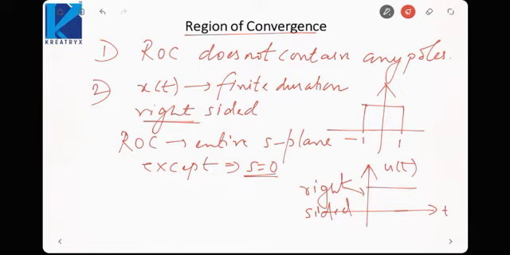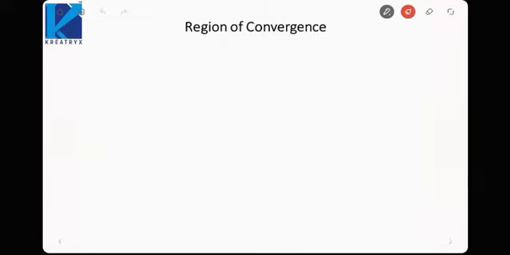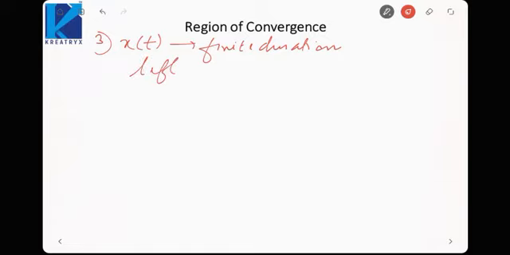Any value of s is acceptable except the origin. Is it fine? Finite duration signal, and it is right sided. Then the ROC is the entire S plane except s equal to 0. Similarly, we consider the reverse case, that x(t) is finite duration, okay, or time limited, but now it is left sided.